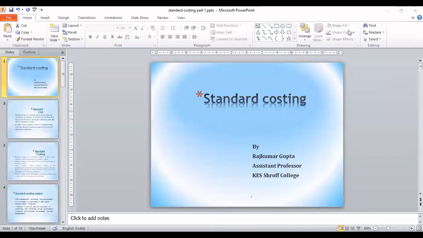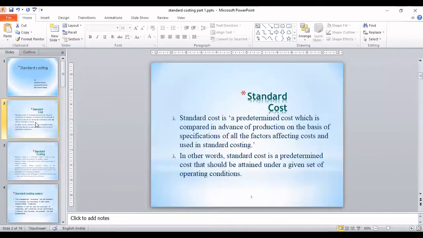So today we are starting a topic called standard costing. Before standard costing, let us understand what we mean by standard cost. Standard cost is nothing but the cost which is decided in advance, before you start production, before you buy the actual product. There is a certain cost which you have decided in advance. That cost is called standard cost.